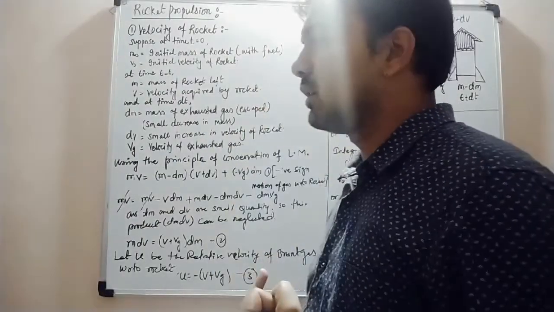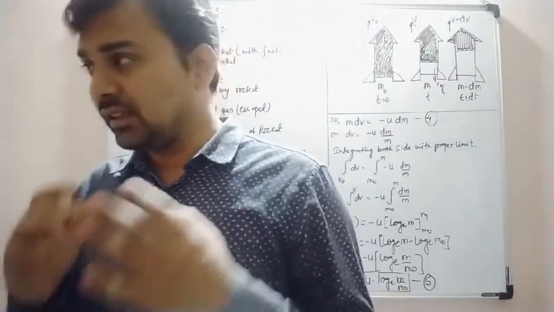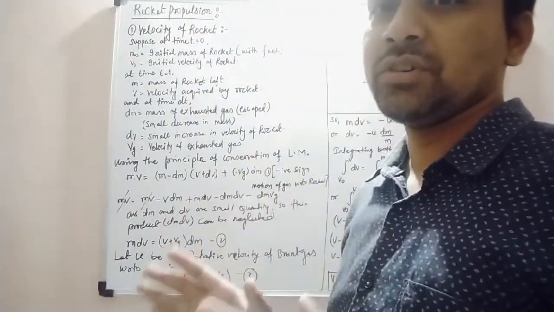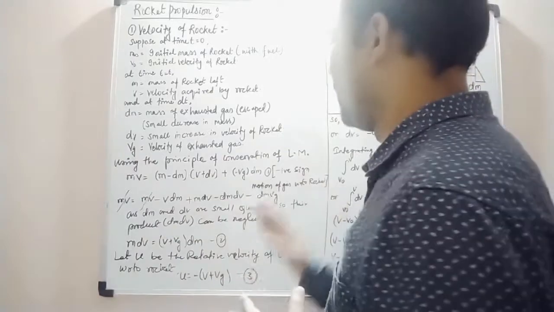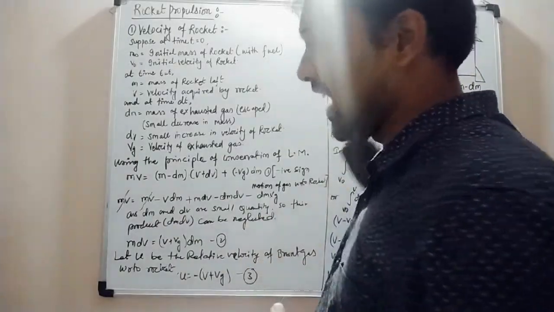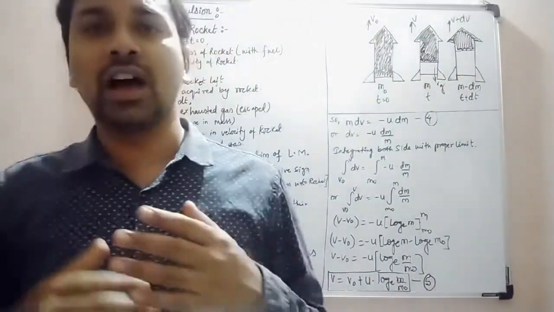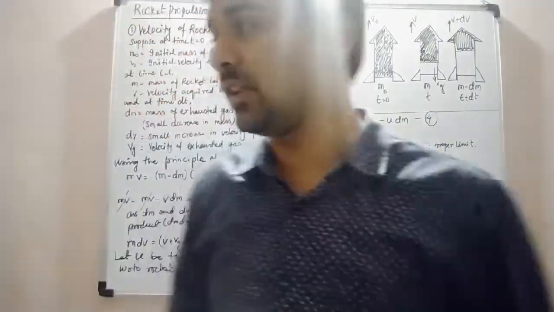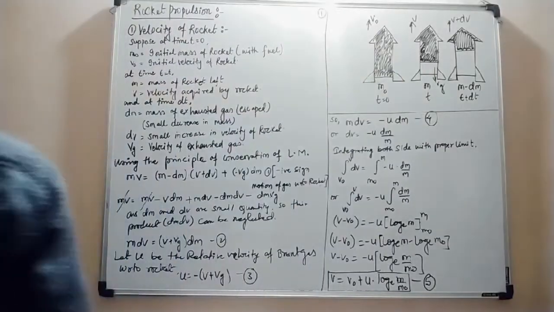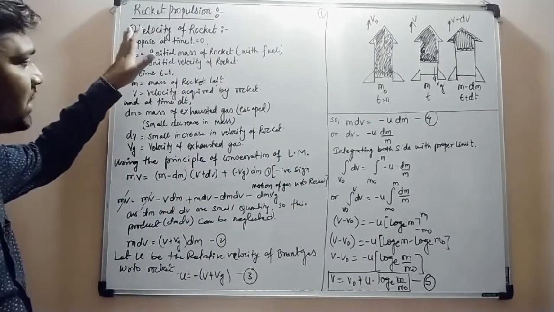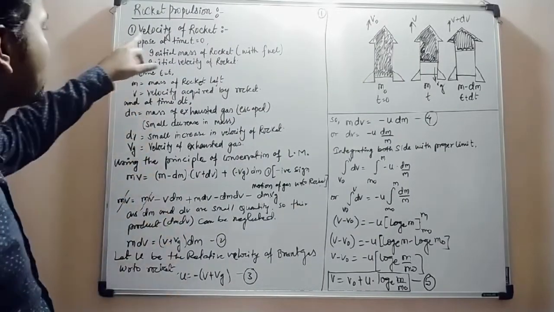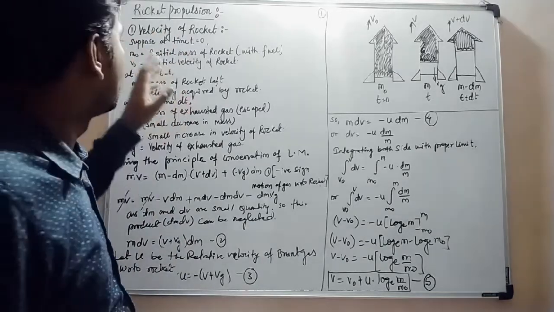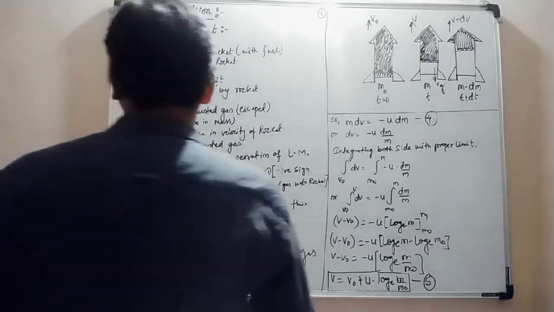Initially, we will start with the velocity of the rocket. This velocity of the rocket is an example of conservation of linear momentum. Here, when the gas is coming out from the rocket, how the linear momentum gets conserved, and what happens at the end, we will see in this topic. So let's start. We have to find first the velocity of the rocket. Suppose at time t